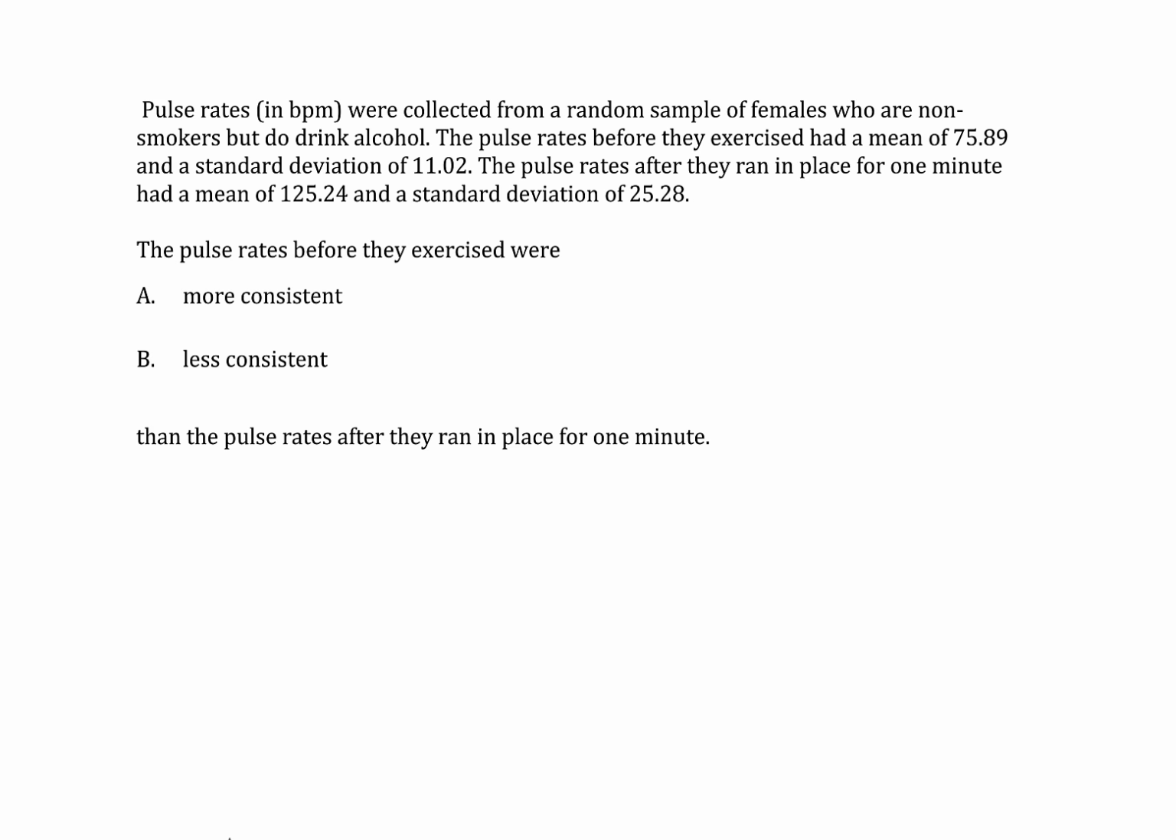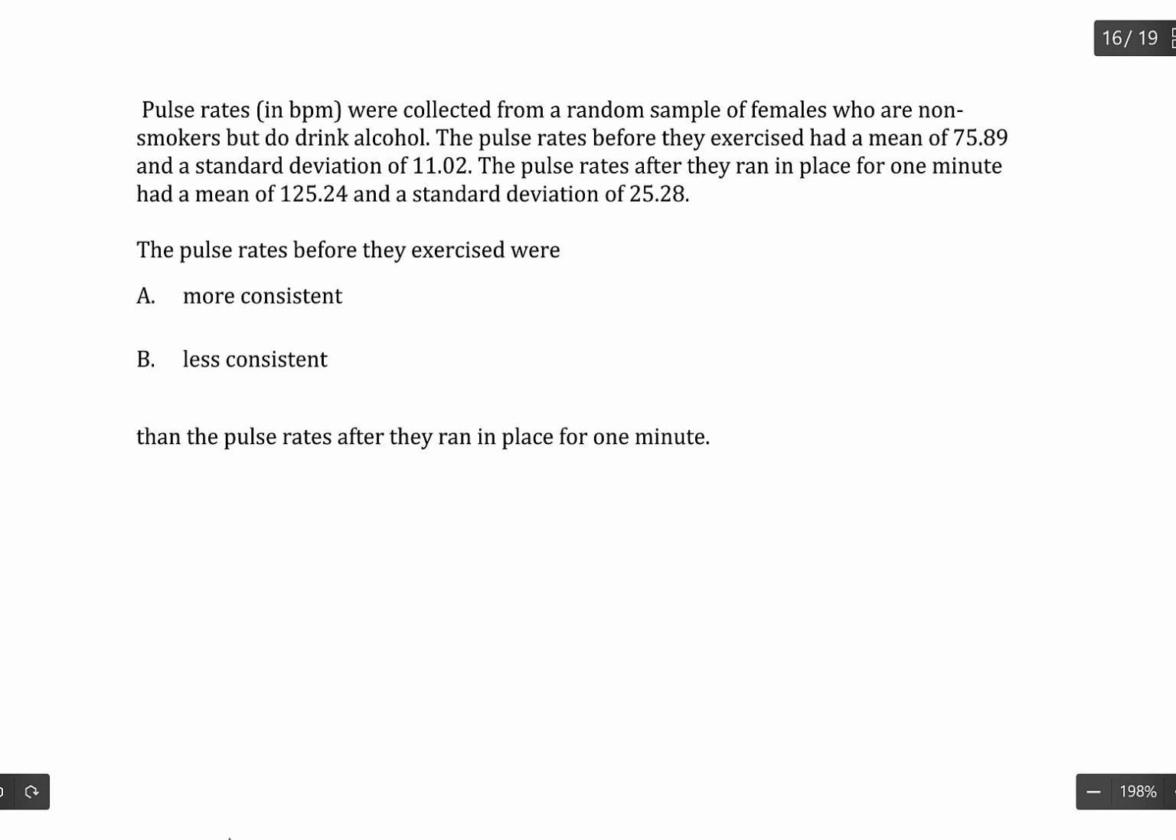Pulse rates in BPM were collected from a random sample of females who are non-smokers but do drink alcohol. The pulse rates before they exercised had a mean of 75.89 and a standard deviation of 11.02. The pulse rates after they ran in place for 1 minute had a mean of 125.24 and a standard deviation of 25.28. The pulse rates before they exercised were more consistent or less consistent than the pulse rates after they ran in place for 1 minute.